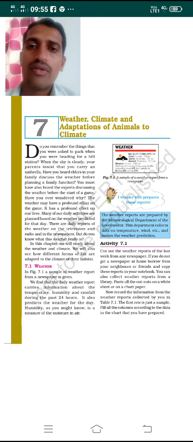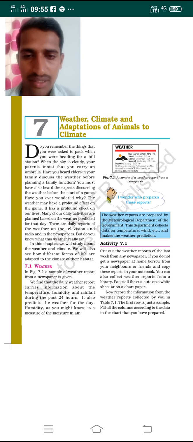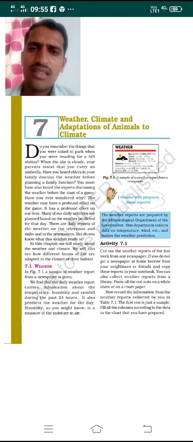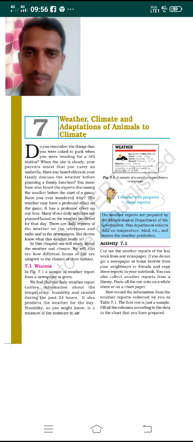Many of our daily activities are planned based on the weather predicted for that particular day. On that day, what is the weather prediction? Based on that, we plan our daily activities. The weather reports are given on a daily basis in the newspapers, radios, TV channels, and so on. It is updated for that particular day, 24 hours before.